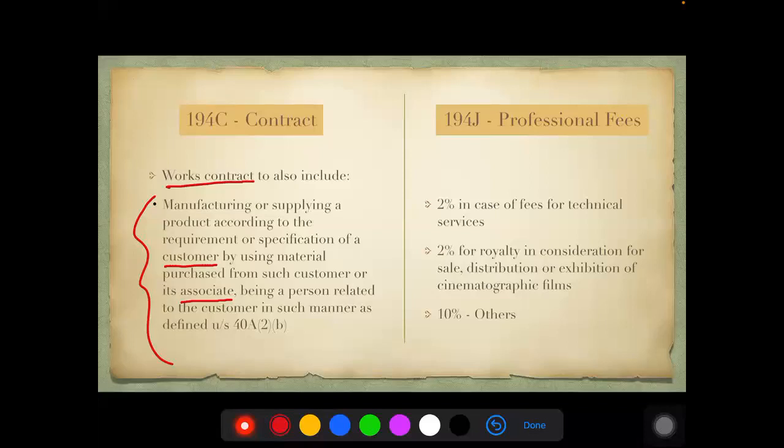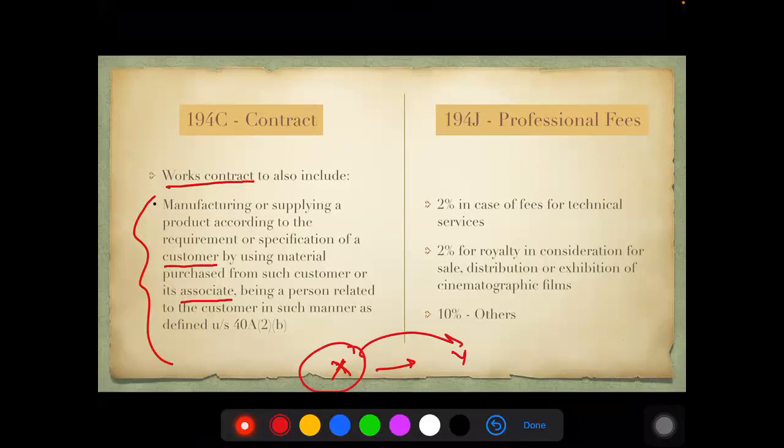What is this? Say, for example, X is going to Y and asking them to customize something. Based on their requirements, they're asking them to do a particular contract or a job, and X is only supplying the material to Y. So in this case, TDS will be applicable.